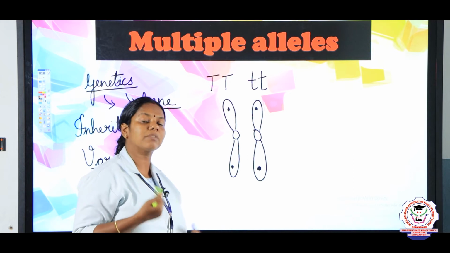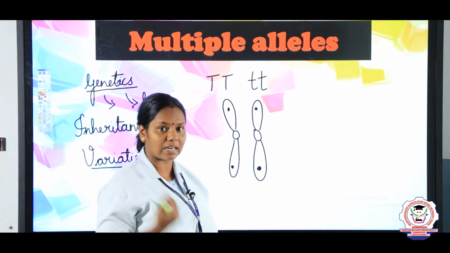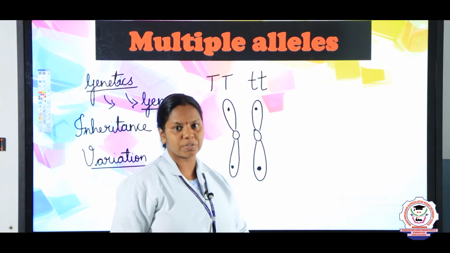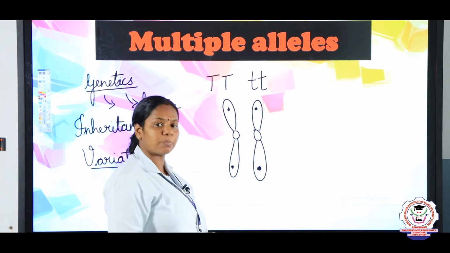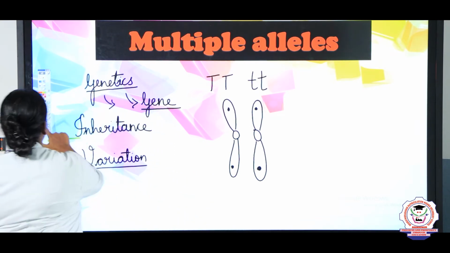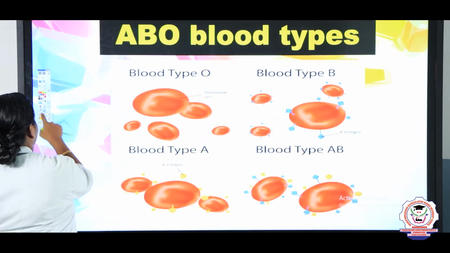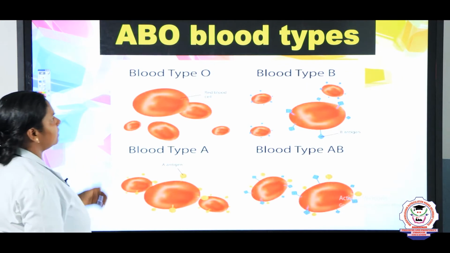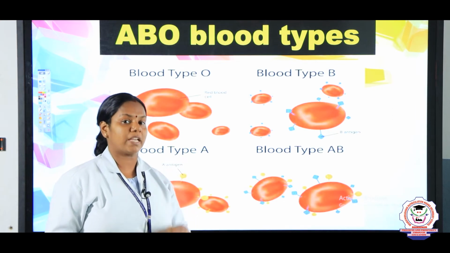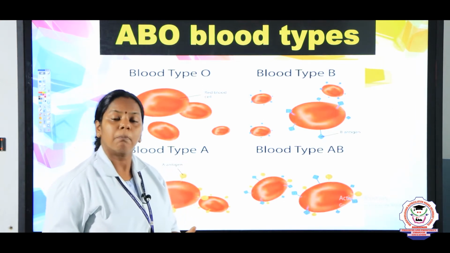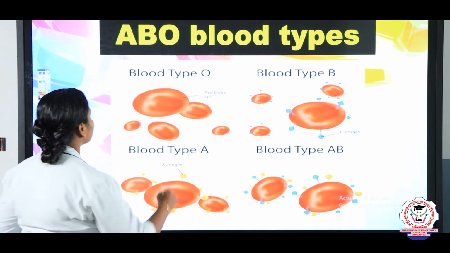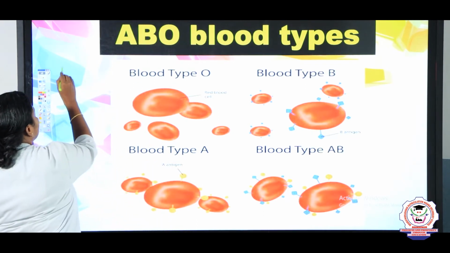Multiple allelism in human beings can be seen in hair color, skin color and in our ABO blood groups. So let us study how multiple allelism is expressed in the blood groups. There are three major blood groups: A, B and O, right? The ABO blood grouping was introduced by Landsteiner.